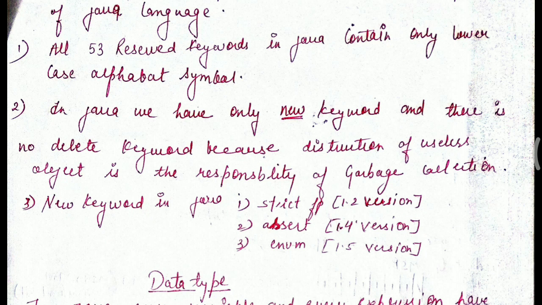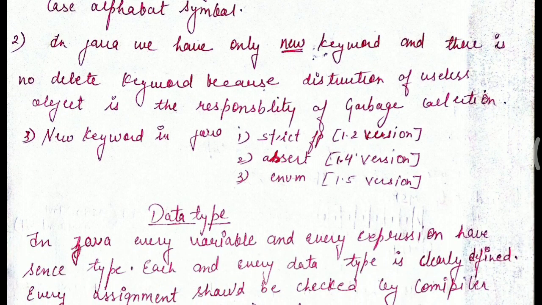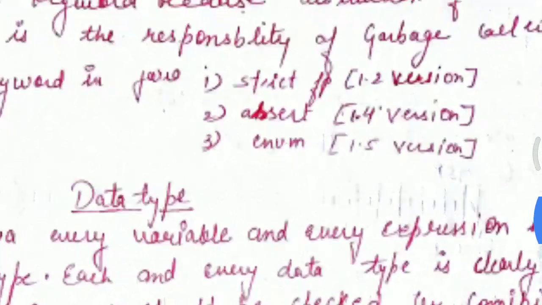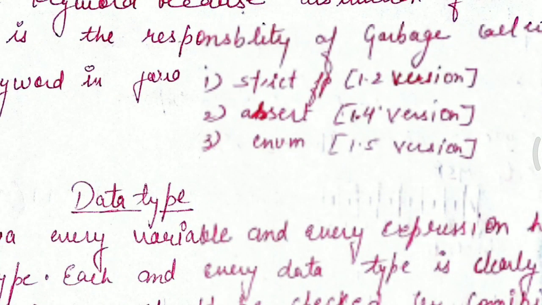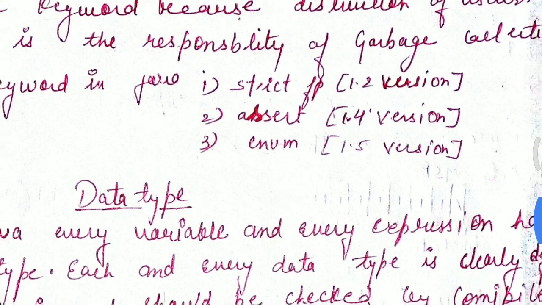In Java there is no delete keyword because the deletion of unwanted objects or values is the responsibility of garbage collection. That will be automatically removed by the garbage collector. Third one is new keywords in Java. First one is strictfp, it is of version 1.2. Second is assert, it is of version 1.4. Third is enum, version 1.5.